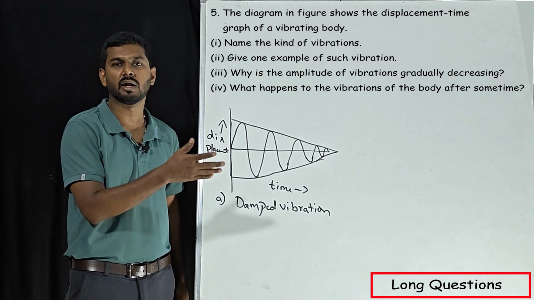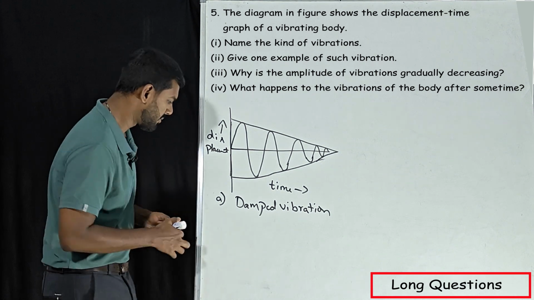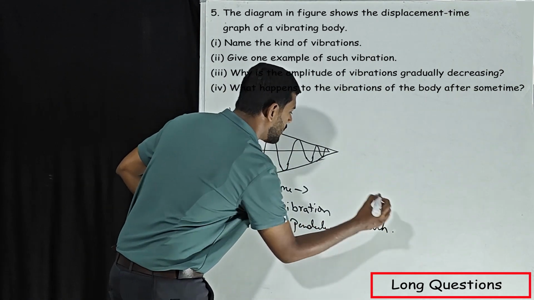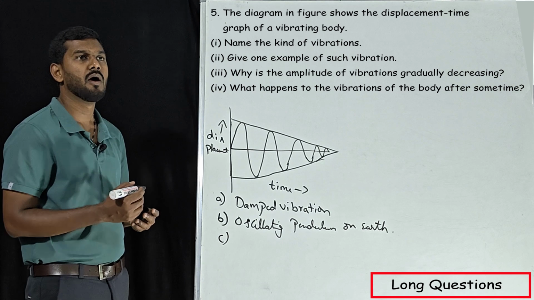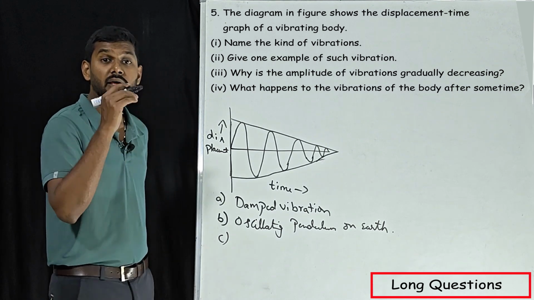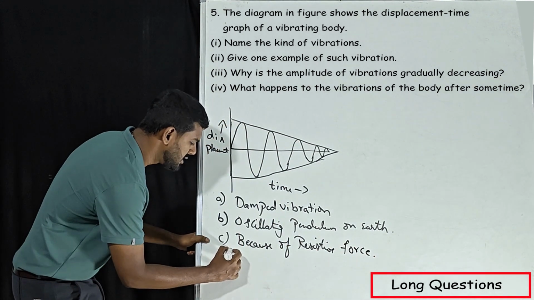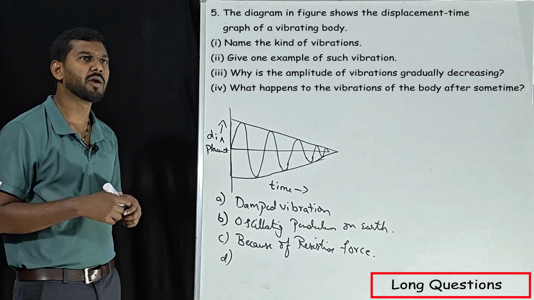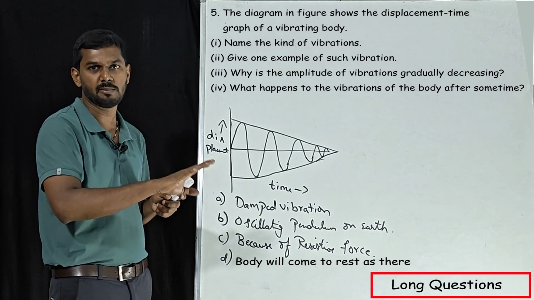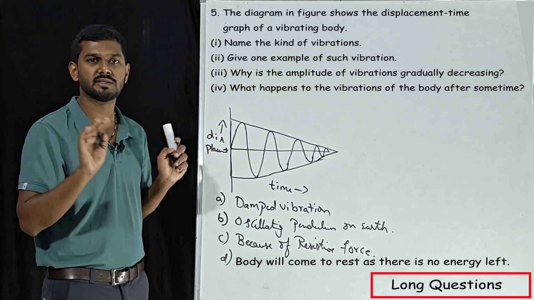Next, give one example of such vibration: an oscillating pendulum on earth. Ultimately it is going to stop. Next, the third one: why does the amplitude gradually decrease? Because of the resistive force. Next, the last one: what happens to the vibration of a body after some time? The vibration will stop ultimately, because it doesn't have any energy.